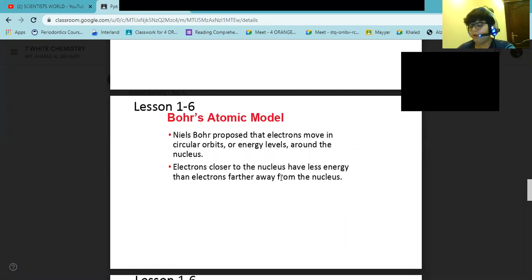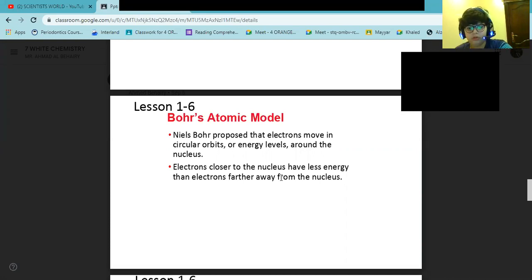Where did this light come from? Niels Bohr, 1885 to 1962, another student of Rutherford's, proposed an answer. Bohr studied hydrogen atoms because they contain only one electron. He experimented with adding electric energy to hydrogen and studying the energy that was released. His experiments led to a revised atomic model. Niels Bohr proposed that electrons move in circular orbits or energy levels around the nucleus.